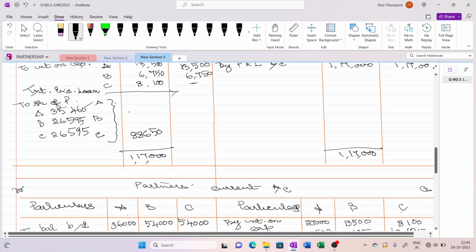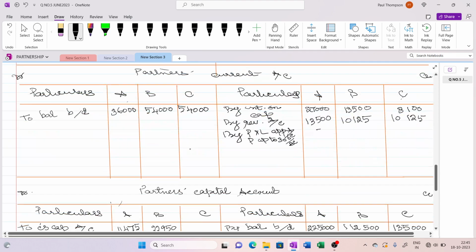This is 35,460 and 26,595 and 26,595. For the rest half, after finishing C's working, we will calculate the profit.